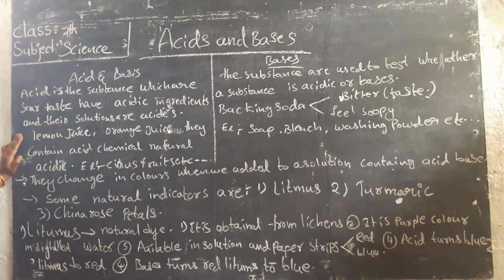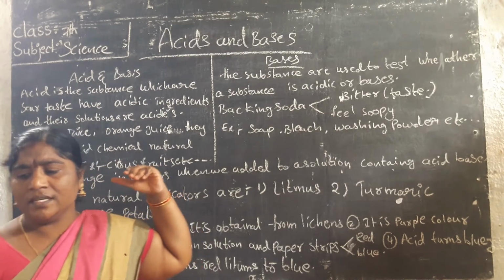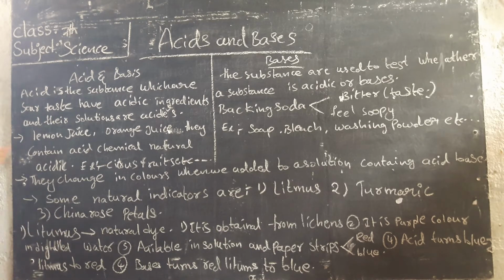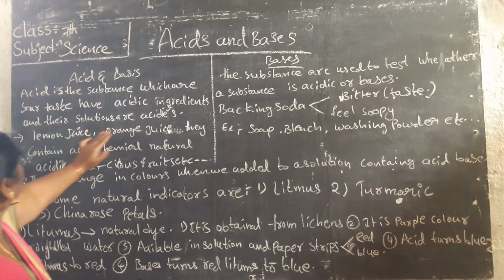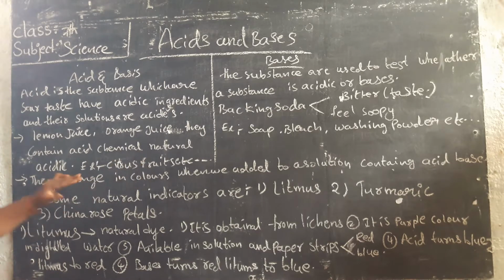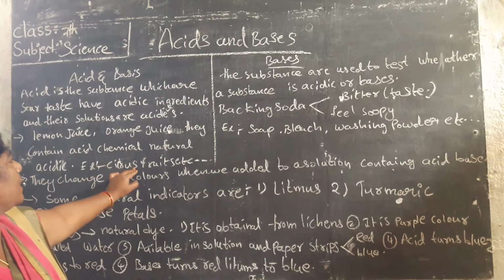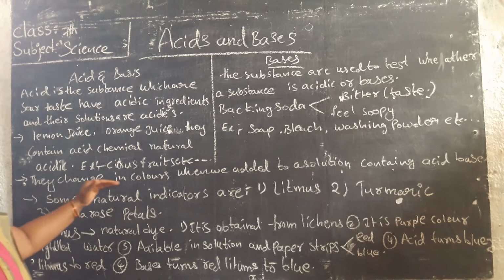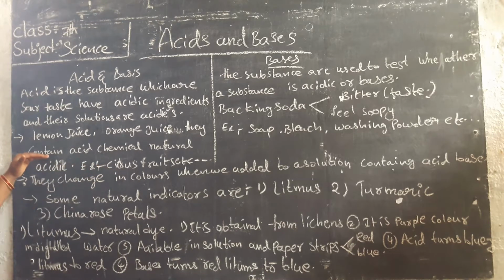Examples of natural acids: we get natural acids with different types of taste. Examples are lemon juice and orange juice, which contain natural acid chemicals. The taste of an acid is sour. Examples of acids are citrus fruits like lemon, orange and grapes. They have the same sour taste, so they are acids.